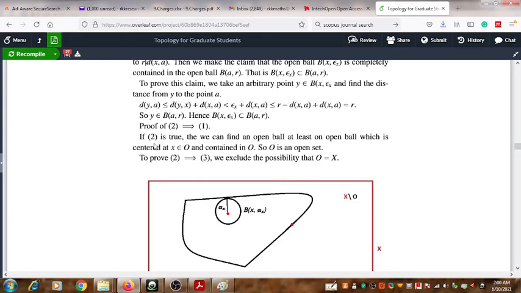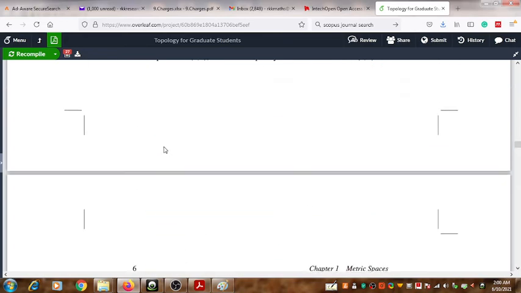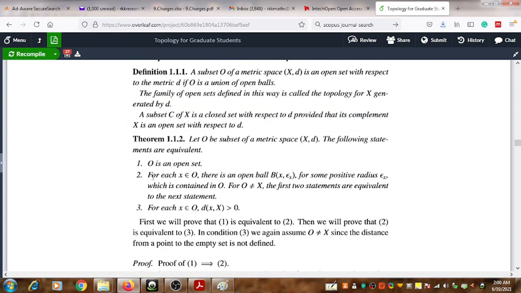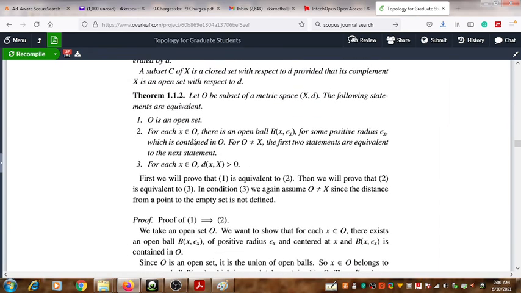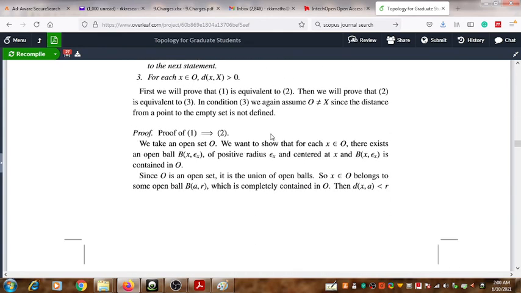If 2 is true, what does statement 2 state? It states that for each x an element of O, there exists an open ball B(x, epsilon x). Since there exists an open ball B(x, epsilon x) centered at x, when we vary the points inside O, we get that for each and every element of O there exists such an open ball.